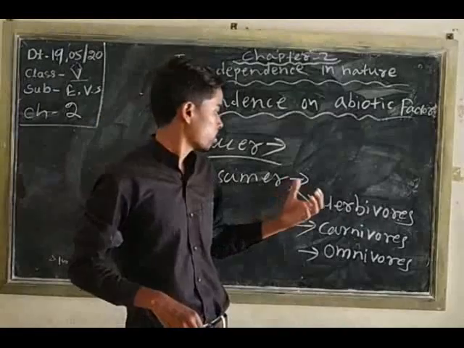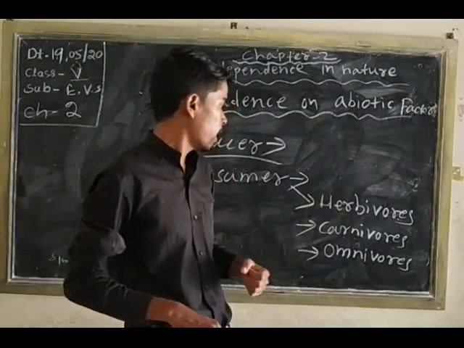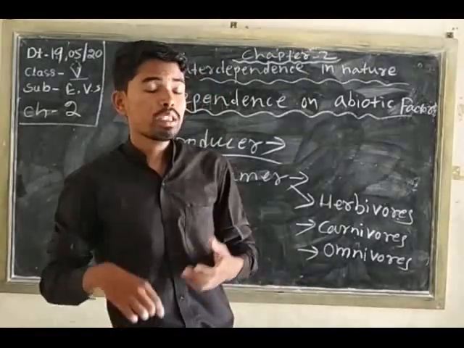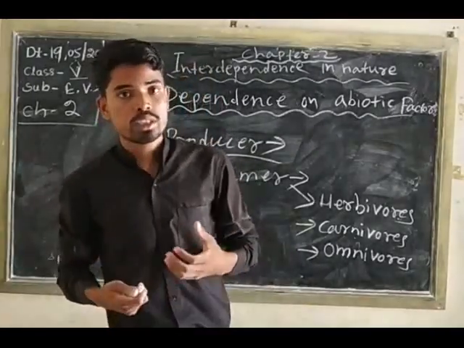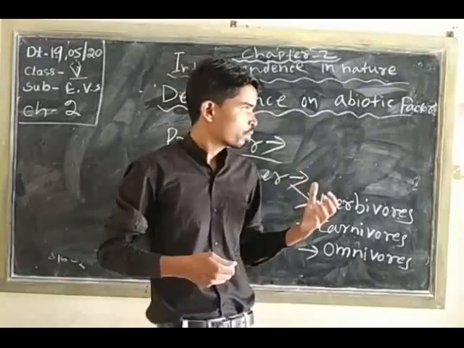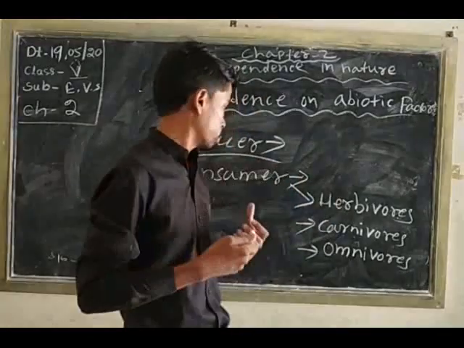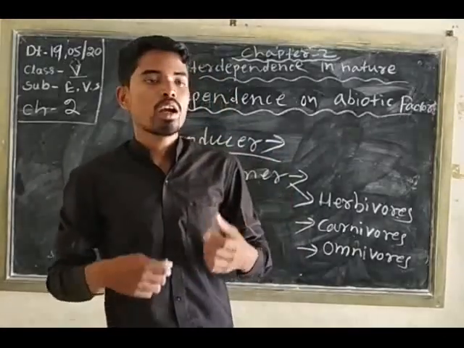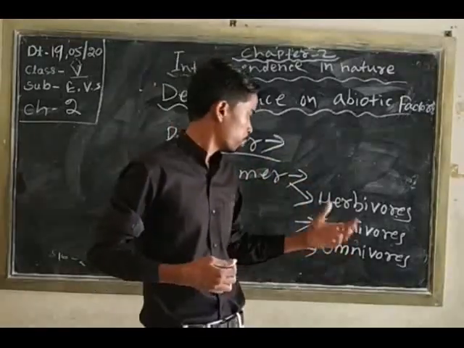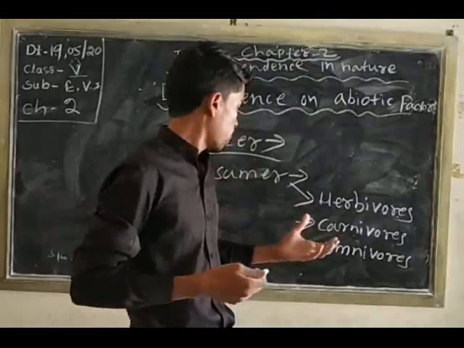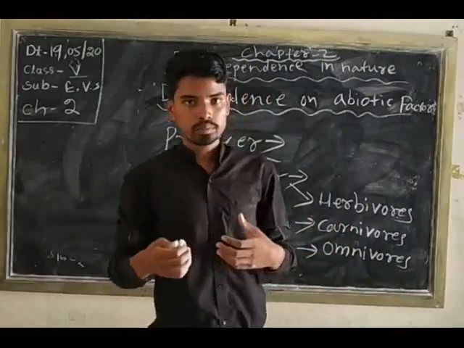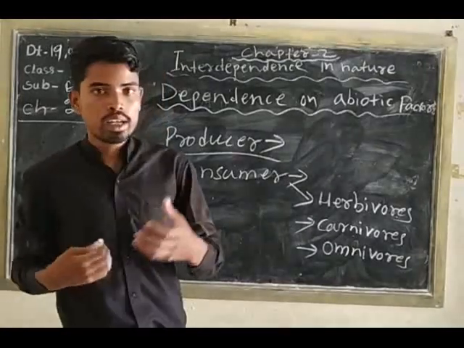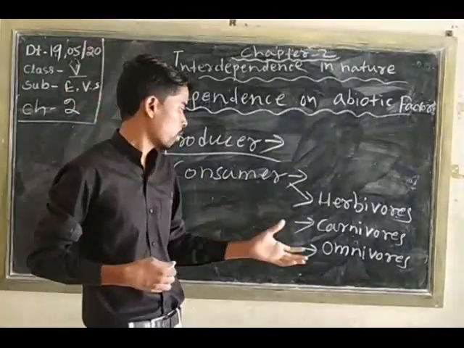So that is called carnivores. And omnivores. What are omnivores? The animals which depend on both animals and plants. Examples of omnivores are human beings, all are examples of omnivores.